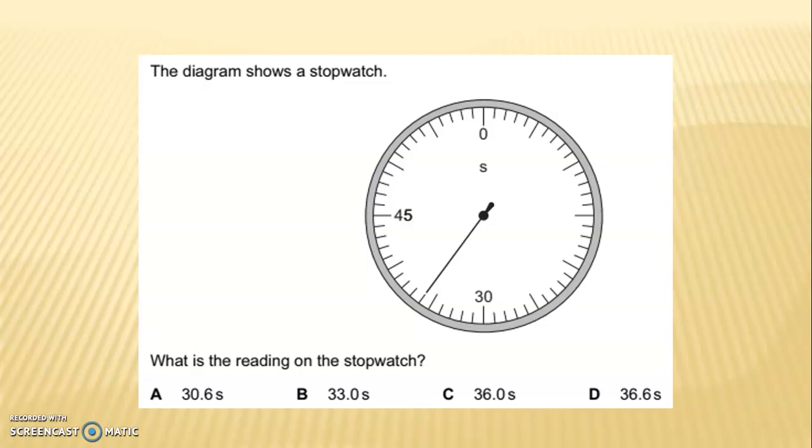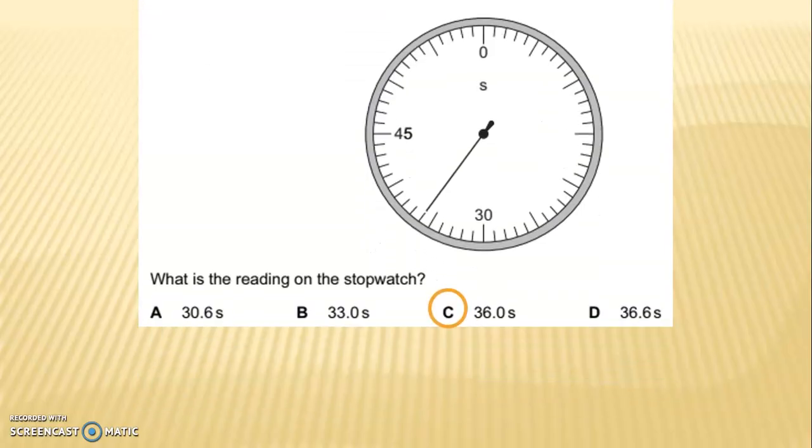So the next question on your screen is, the diagram shows a stopwatch. What is the reading on the stopwatch? A 30.6 second, B 33.0 second, C 36.0 second and D 36.6 second. The correct answer is 36.0 second.